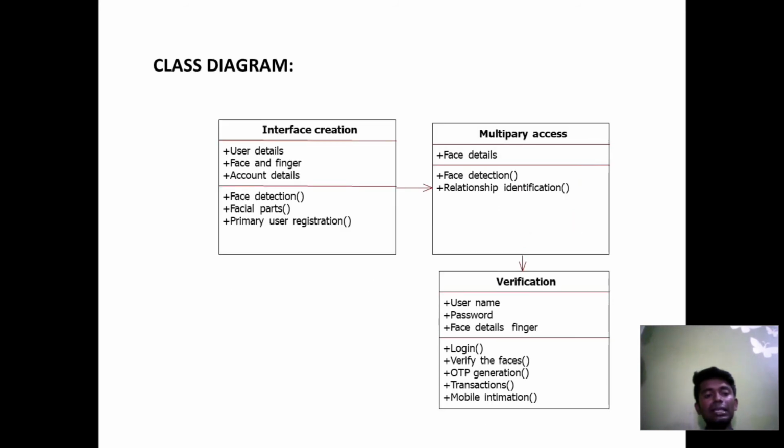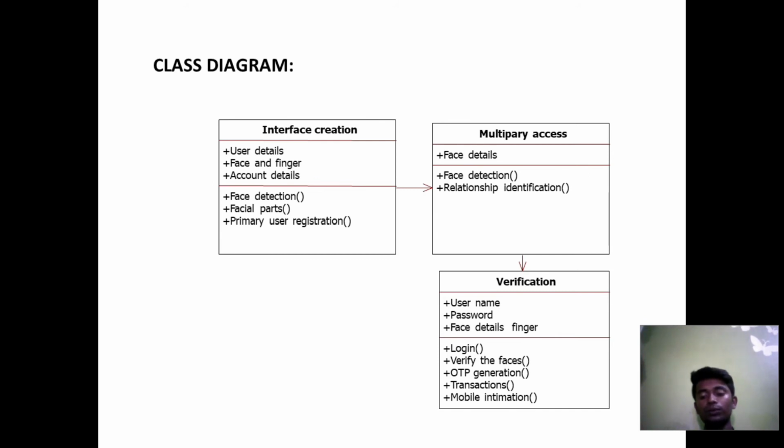This is the class diagram. These are the functionalities which I made in the program. First user details, face and finger details, then account details, and next one is detection, which means validations, face detection, facial parts, primary user registration, face details, face detection, relationship identification, and verification. Here the third one, verification, is very important.